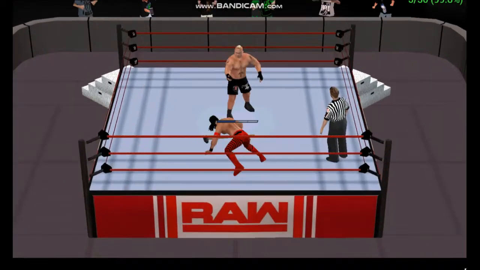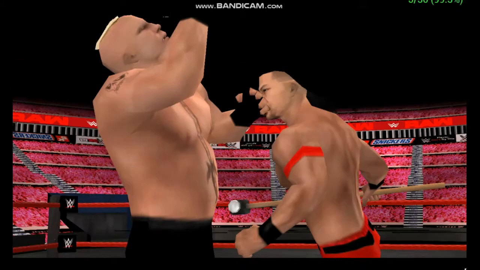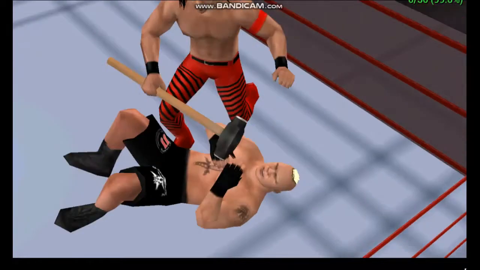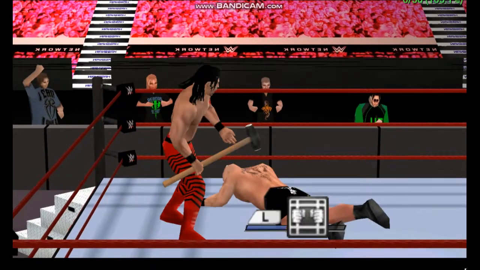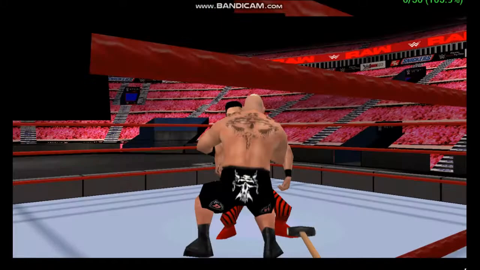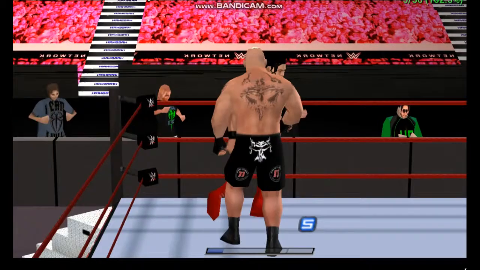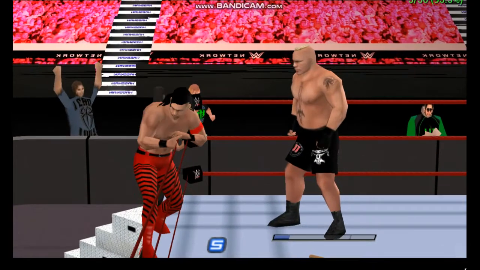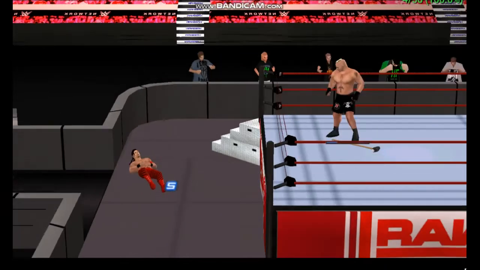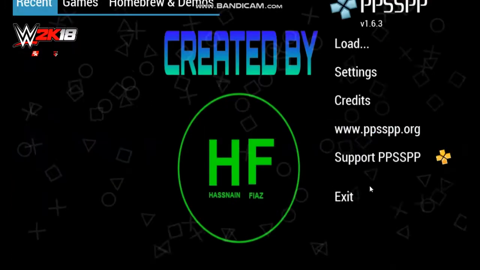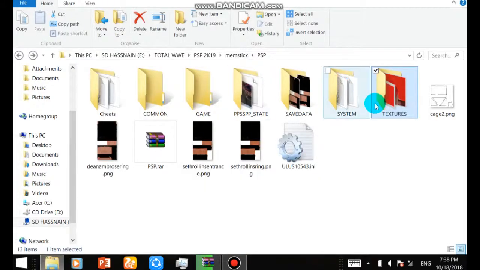I'm going to show you moves also. If you download my SVR ISO file, you can see there are track moves and other titantrons as well and music. So I'm going to skip this one and show you how to replace it. So I'm going to exit it and show you how to replace.